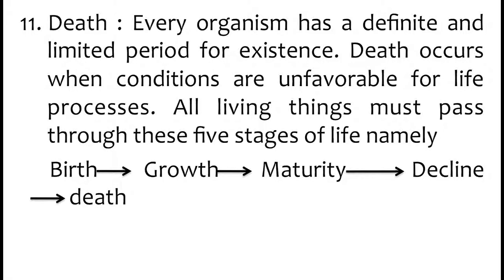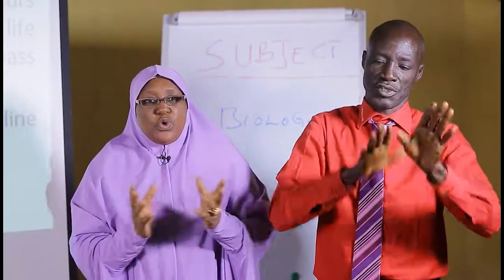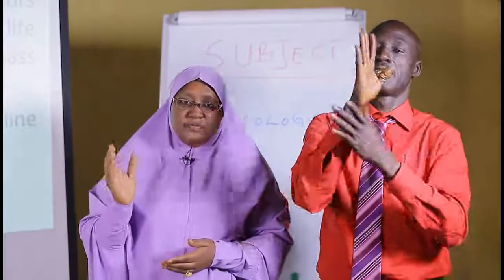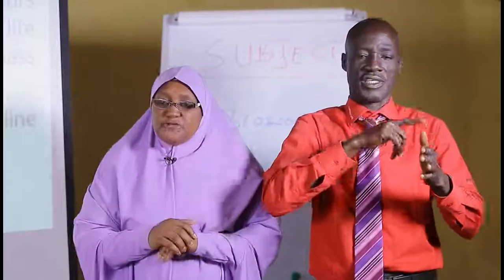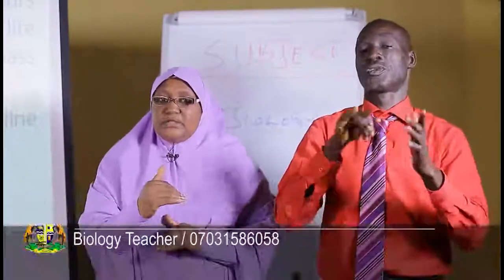Then the last characteristic is death, which is inevitable. Every organism has a definite and limited period of existence. We all know that you cannot exist forever. You have a particular lifespan, and then you just have to go. That process of leaving the world is what we call death.